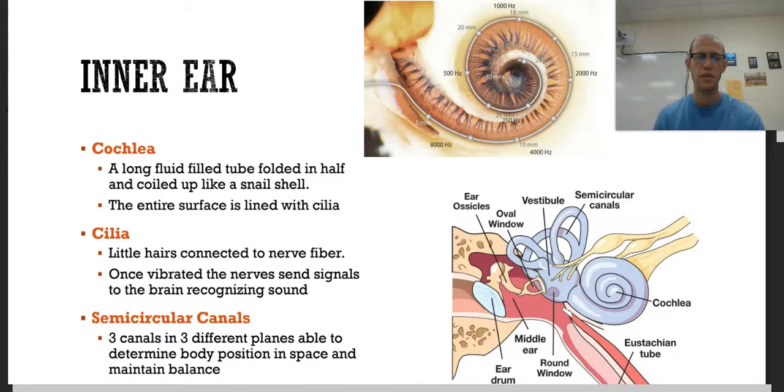Lastly, we have the semicircular canals. These are 3 canals in 3 different planes, able to determine body position in space and maintain balance. So these are the semicircular canals. A little bit more about the cochlea.